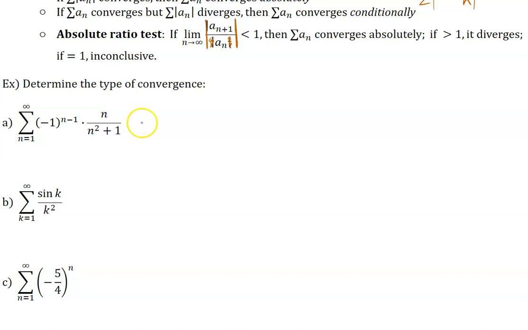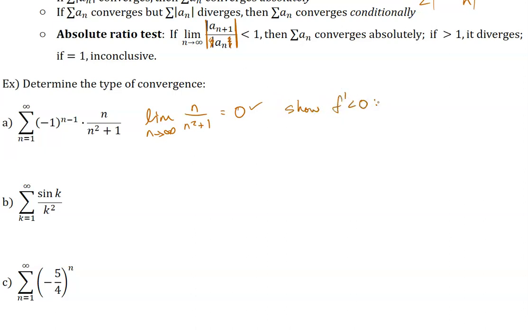So we're going to start by showing that the limit at infinity of just this part, the non-alternating part, is equal to 0, okay? And if you want to use L'Hopital, you can. If there's a higher degree in the denominator, then your horizontal asymptote is always 0. All right, so the limit is 0, and then I also want to show that it's decreasing. Again, because this is rational, I'm going to use the derivative to show that this is decreasing. I'm going to show that f prime is less than 0.